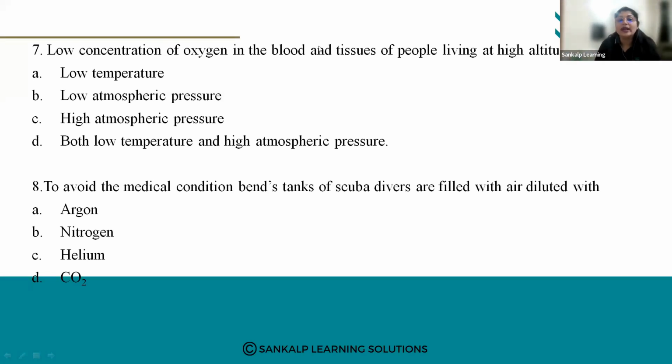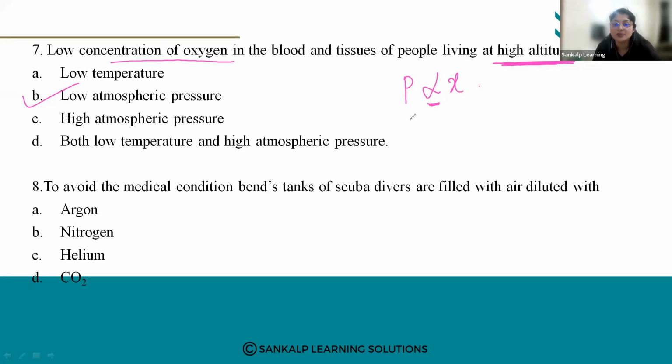Now, this is the application part of Henry's constant. Remember, lower concentration of oxygen in the blood and tissues of people living at higher altitude is due to low atmospheric pressure. Option B, low atmospheric pressure. According to Henry's law, the partial vapor pressure is proportional to its mole fraction.